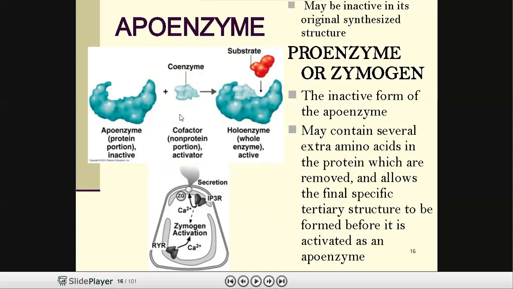But simpler enzymes are also present, in which only apoenzymes are present, and these apoenzymes are very active in nature and don't require any cofactors or coenzymes. Those are called simple enzymes. The best example for a simple enzyme is ribonuclease.